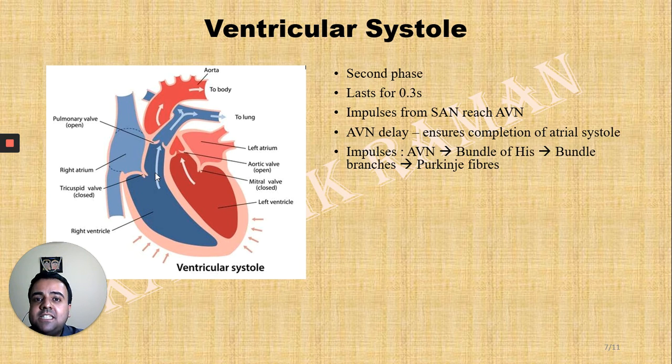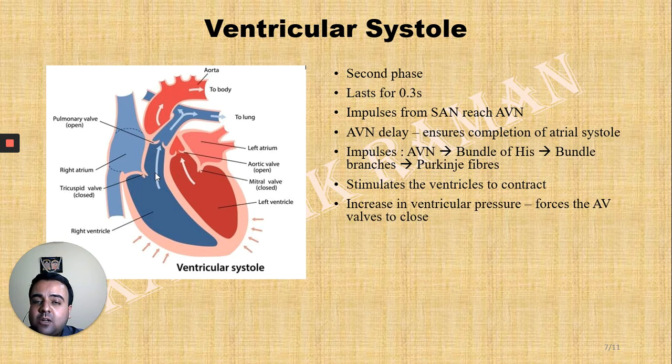Then the AVN sends the impulses through the bundle of His, then through the bundle branches, and finally to the Purkinje fibers. The Purkinje fibers supply the impulse to the entire ventricular musculature and bring about the contraction of the ventricles as shown in the diagram.